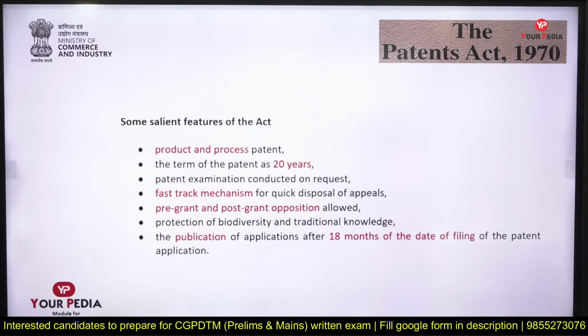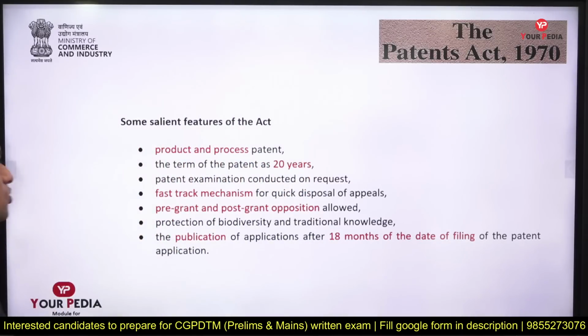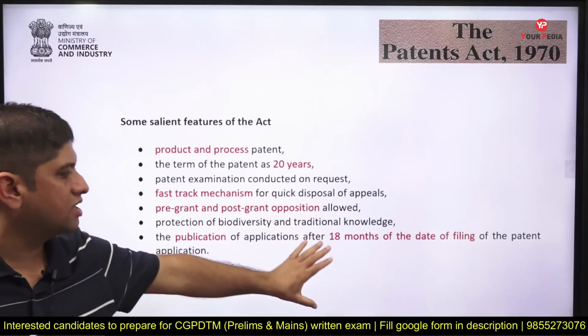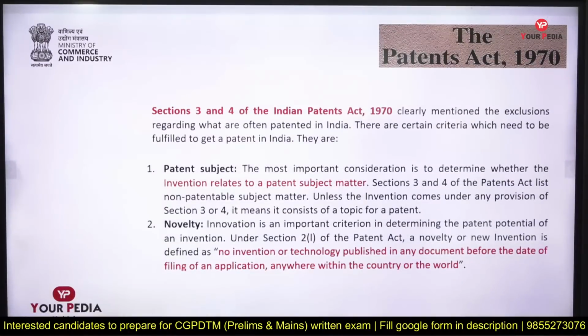Pre-grant and post-grant opposition. If somebody has filed a patent and you want to oppose it, you can do that before it is granted and after his patent is granted. Protection of biodiversity and traditional knowledge should be part of it. Somebody is doing patenting, so traditional knowledge should be protected in that. Publication of the application after 18 months of date of filing of the patent. You understand? So these are some of the dates, 20 years, 18 months, remember this. Direct questions on the basis of these characteristics may come.